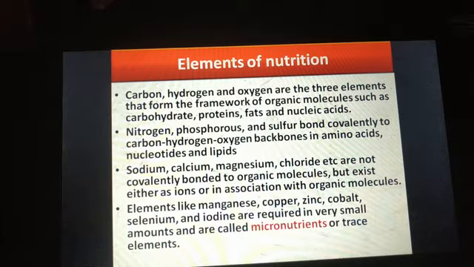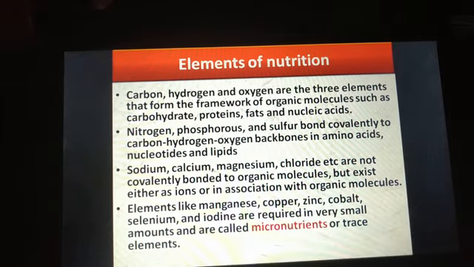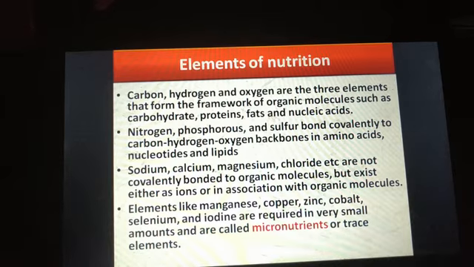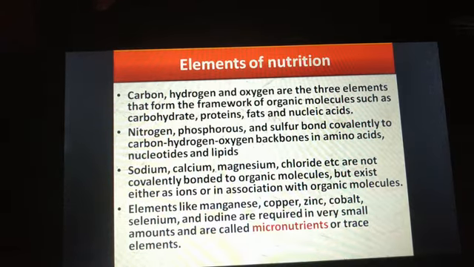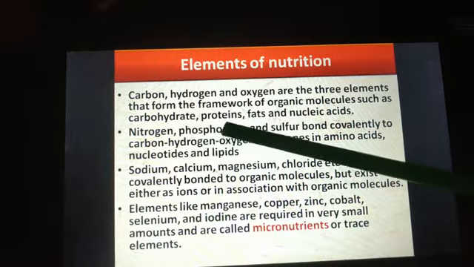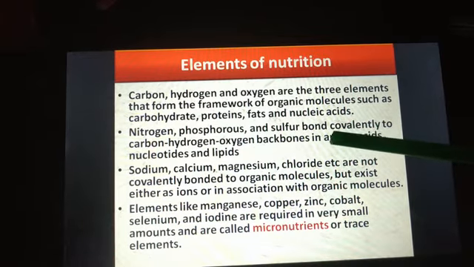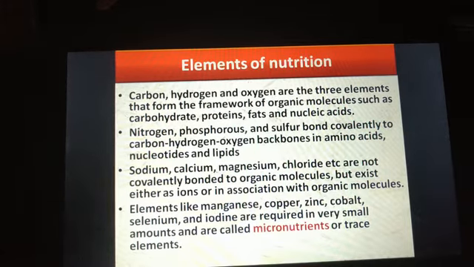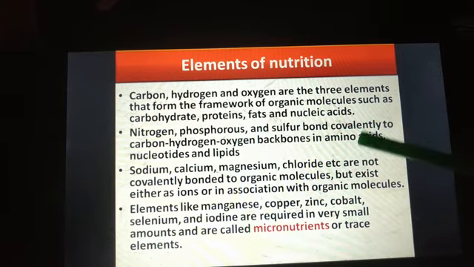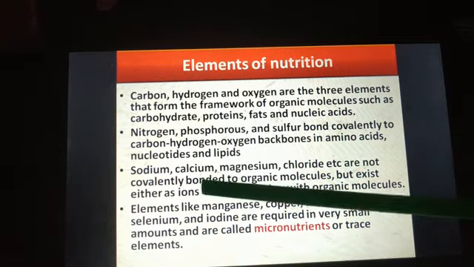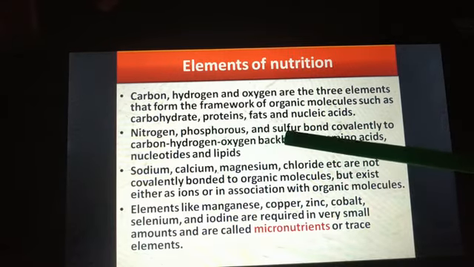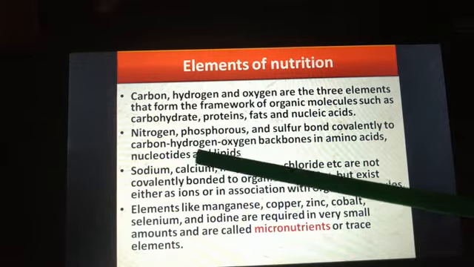Some additional elements such as nitrogen, phosphorus and sulfur are bound covalently to the carbon, hydrogen and oxygen backbone. So these nitrogen, phosphorus and sulfur are covalently bonded to carbon, hydrogen and oxygen backbones. In amino acids, nucleotides and lipids, you will also see nitrogen, phosphorus and sulfur along with carbon, hydrogen and oxygen.